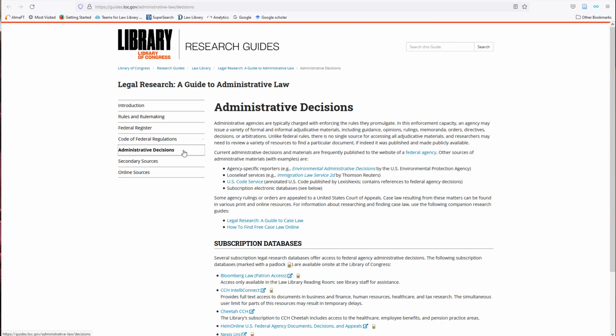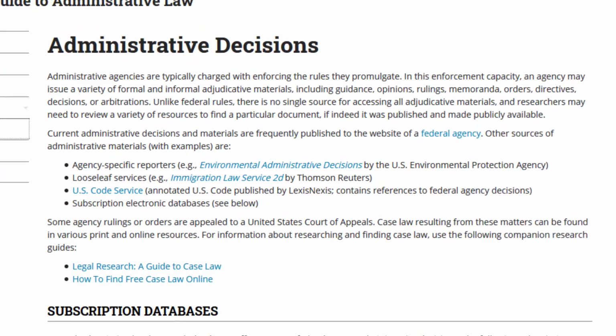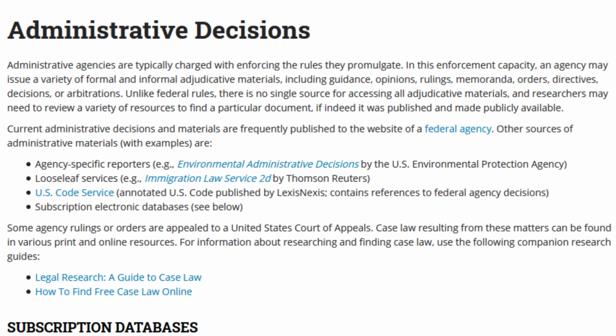This guide provides a few important background notes. First, what kinds of things might you be able to find? The types of administrative decisions issued by agencies may include guidance, opinions, rulings, memoranda, orders, directives, decisions, or arbitrations. Also, you may hear the term ALJ, which refers to Administrative Law Judge.